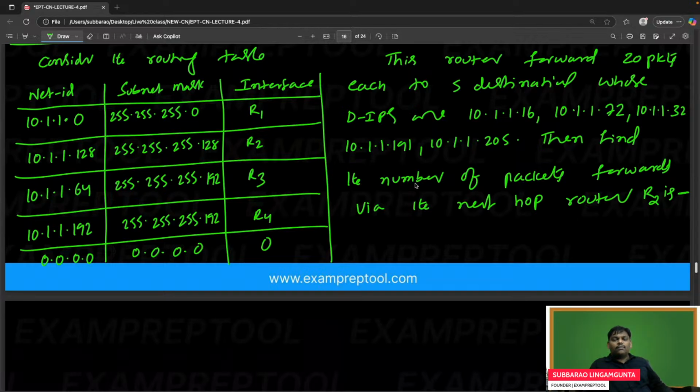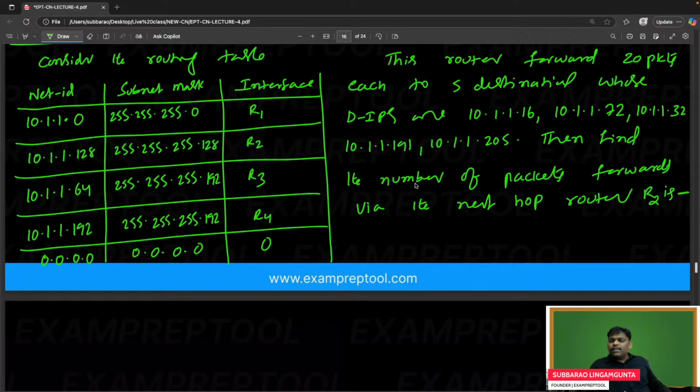See, Shikhar, remember, for one destination 20 packets. This router forwards 20 packets each to 5 destinations. So for every destination 20, and 5 destinations.